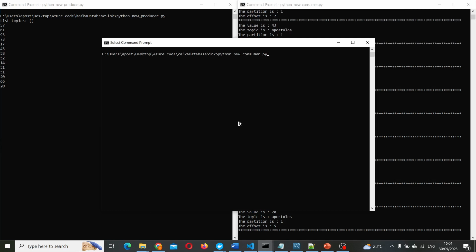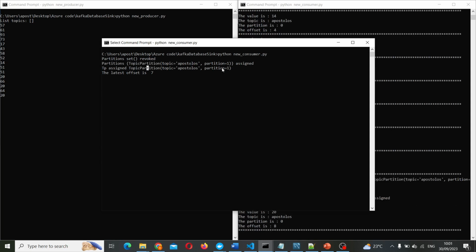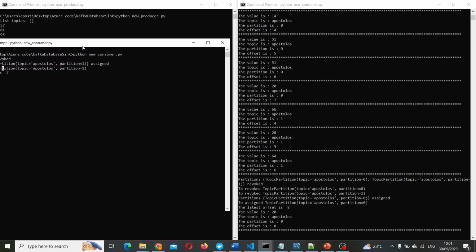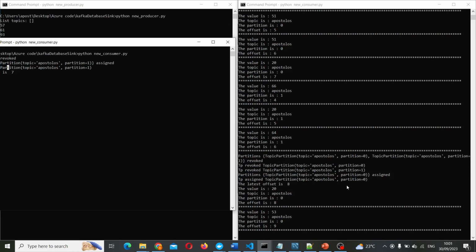This is our second consumer, so let me run this and see what happens. Again, as you can see, now partition 1 was assigned to the second consumer, right? And here on the first consumer, you can see that upon revoked, we got the latest offset from the database, and we started reading data from there.